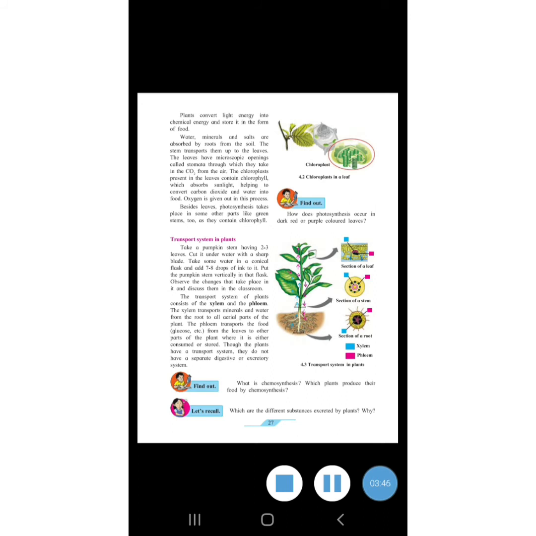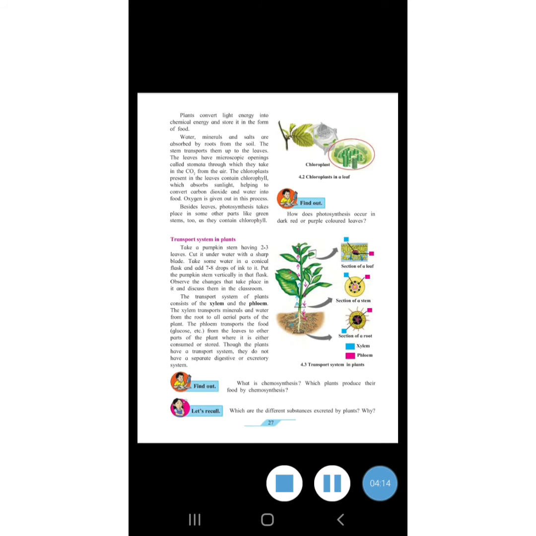Same way, plants also transport in their body. Those are minerals, water, and so on. Where do they come from? They come from soil. Let's see how. Now, to transport minerals or water into the plant body, there are two vessels present. One is xylem and one is phloem.